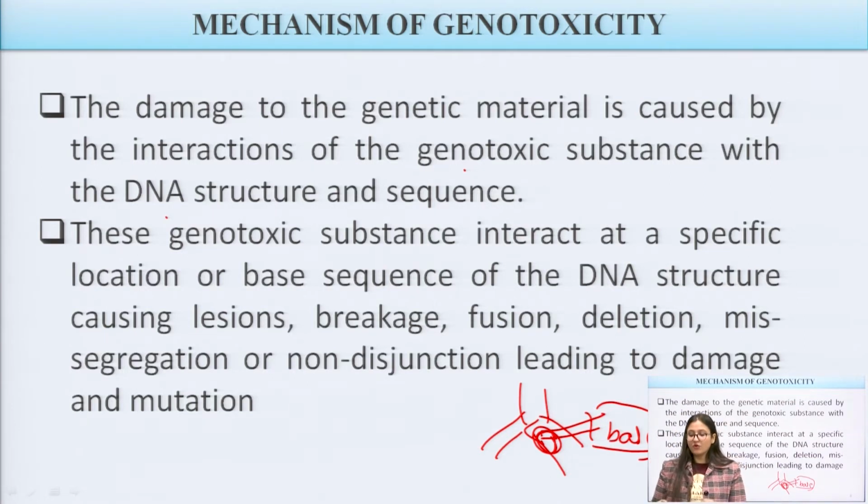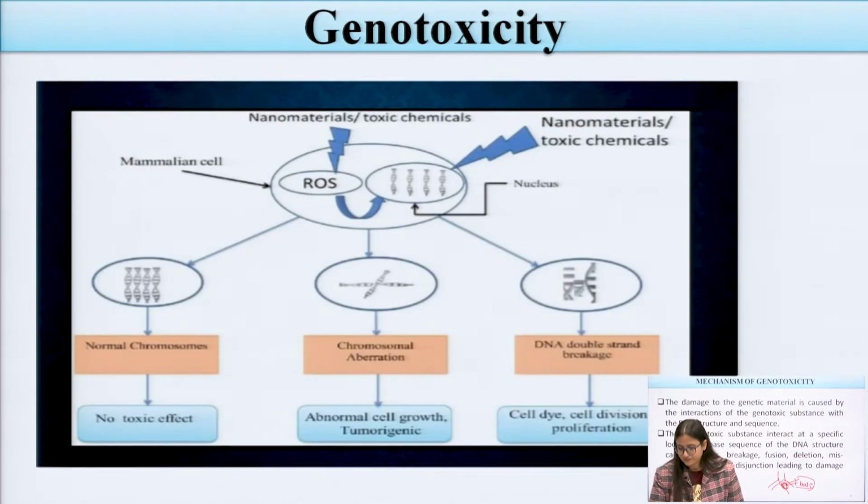So they interact at a specific location or a specific base sequence of the DNA structure, and cause a lesion or produce breakage, fusion, deletion, missegregation or disjunction, which may lead to mutation or DNA damage.